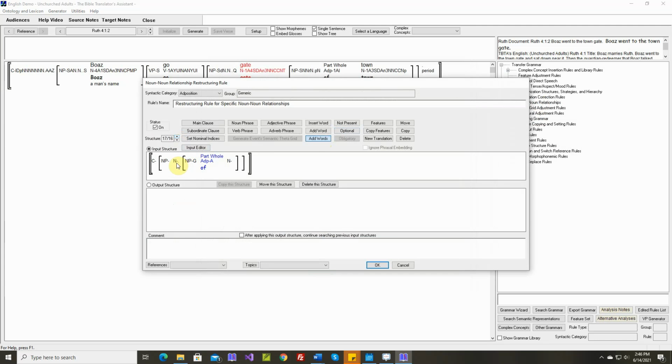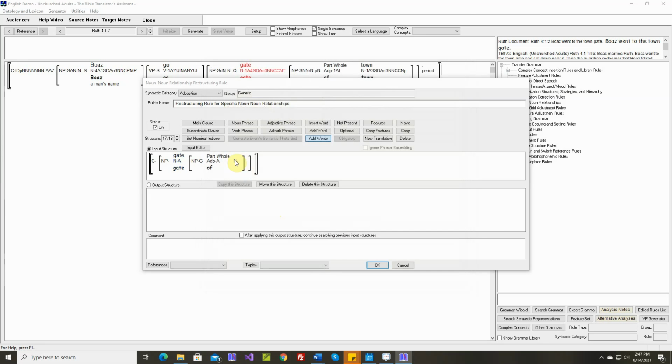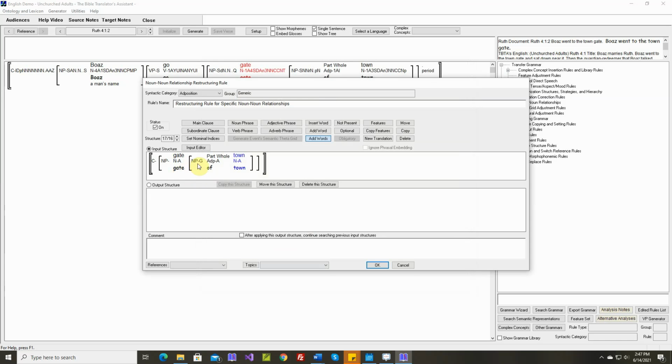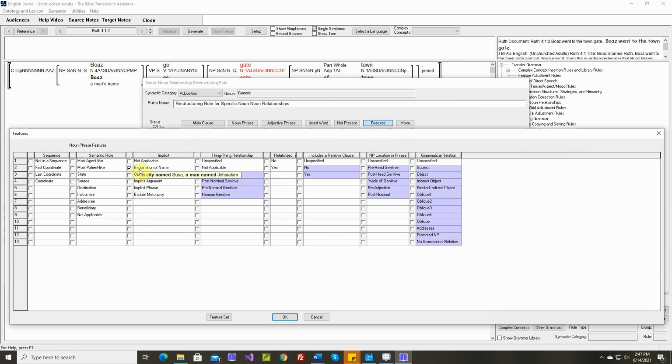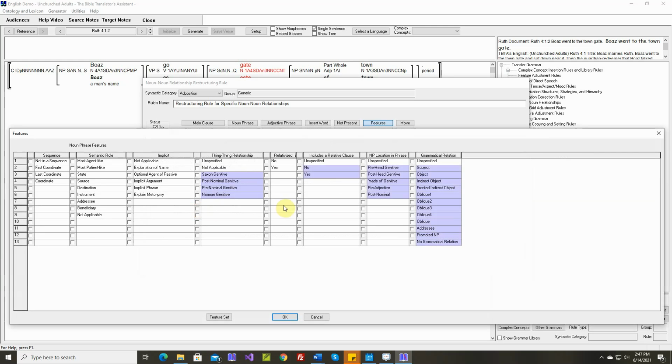And this will be gate of the town. So whenever we have this construction, we don't want this explanation of name. Whenever we have that, we want to change it to just the town gate. So let's delete this, and we'll mark this embedded noun phrase so it precedes; it's a pre-head genitive.